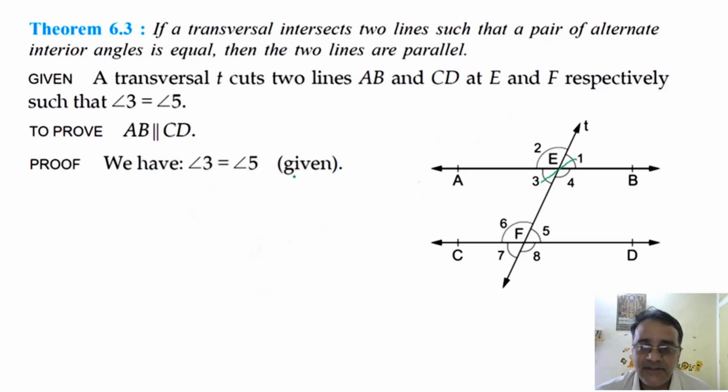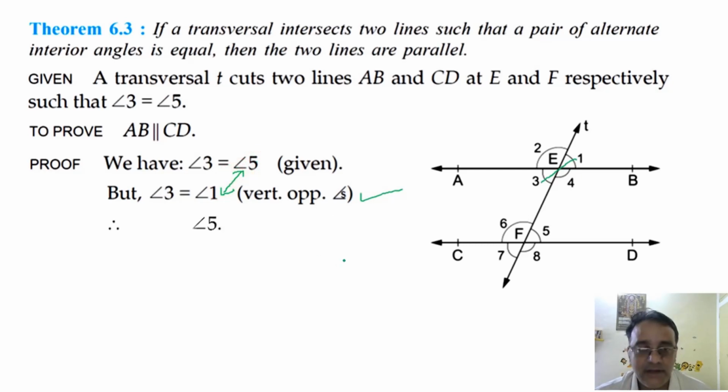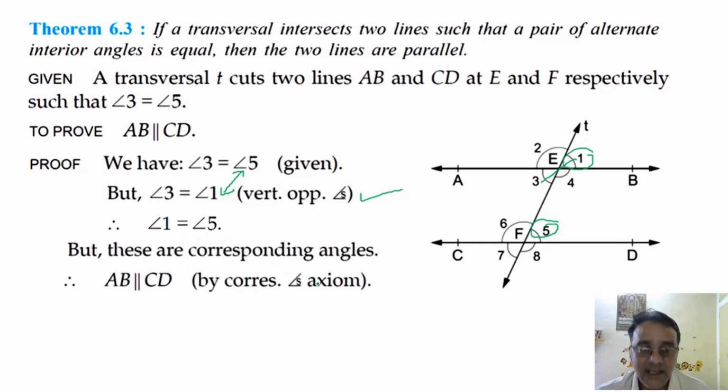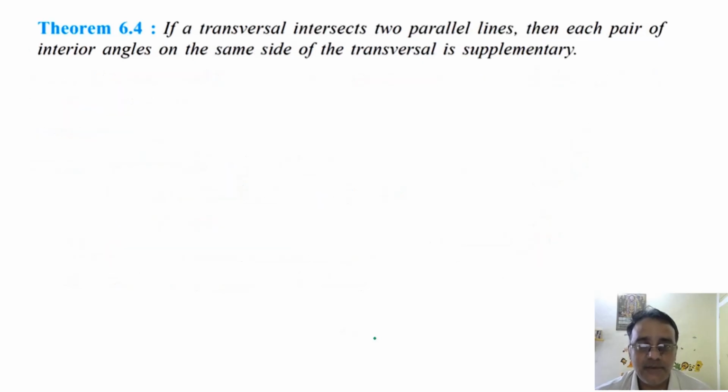So angle 3 is equals to angle 5, it is already given, and angle 3 is equals to angle 1, vertically opposite angles. So from these two we can conclude that these two angles are also equal. Angle 1 is equals to angle 5. But these are corresponding angles. So therefore AB is parallel to CD by corresponding angles axiom. Any doubt in this theorem? No, sir. Okay.